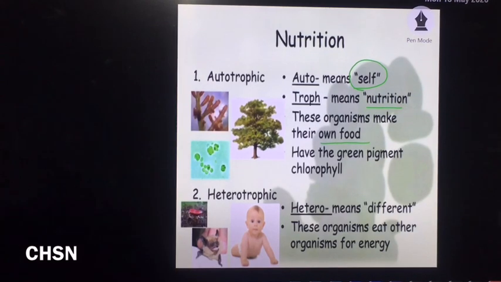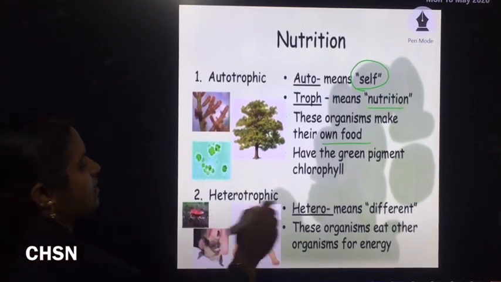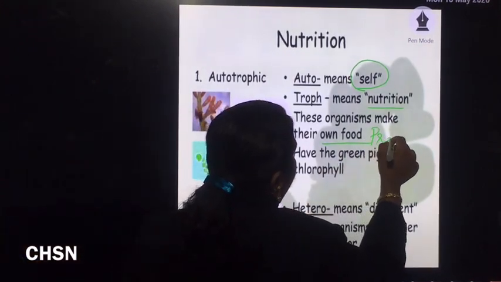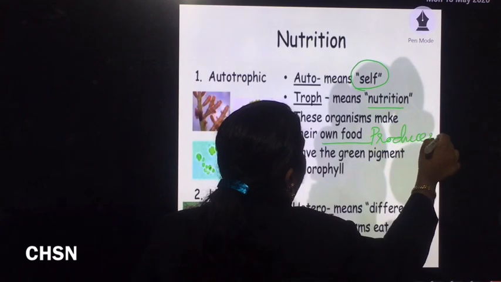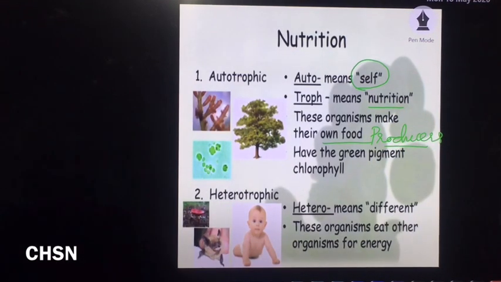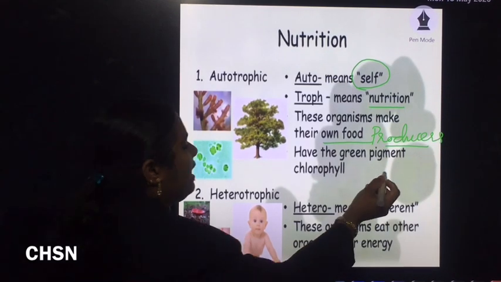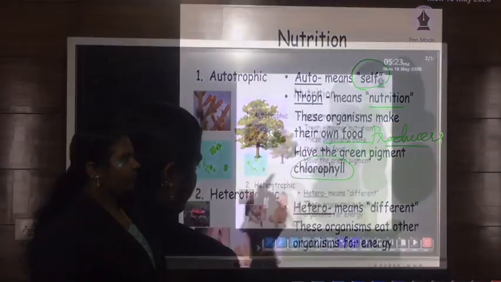Especially in the case of green plants, all the green plants are termed as autotrophs, or they are mainly known as producers, because they can produce their own food due to the presence of the green colored pigment known as chlorophyll.